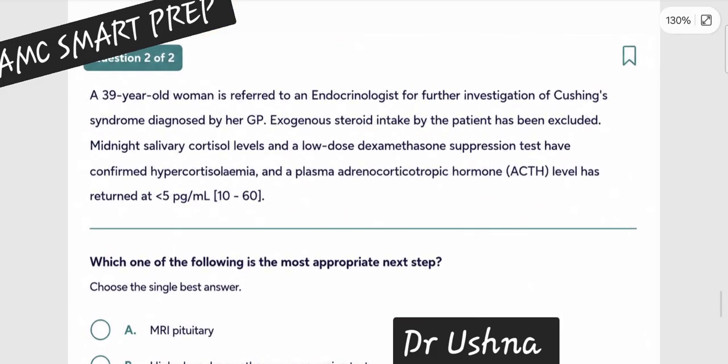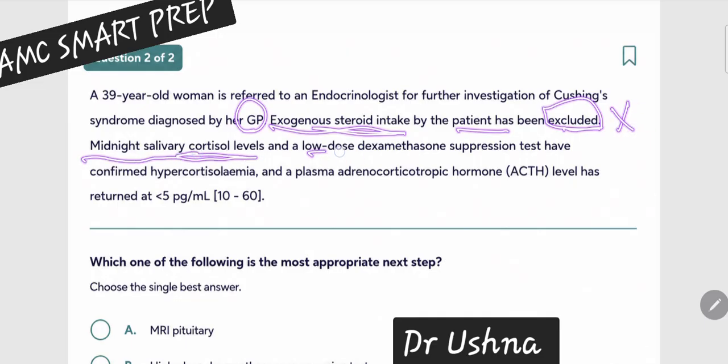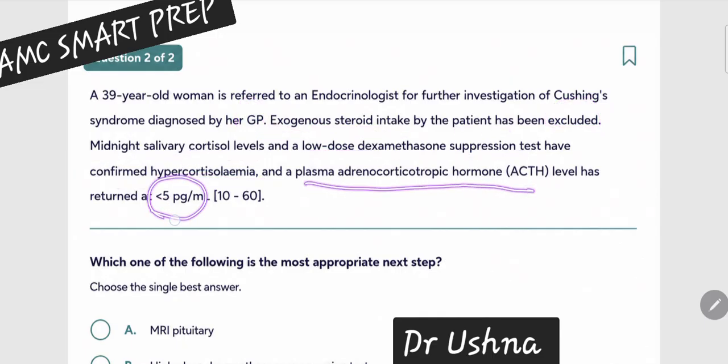Next important, let's summarize the question. Last question. A 39-year-old woman is referred to an endocrinologist for further investigation of Cushing syndrome diagnosed by the GP. Exogenous steroid intake by the patient has been excluded. They are not taking steroids. Midnight salivary cortisol level and low dose dexamethasone suppression confirm hypercortisolism, and the ACTH level is less than 5. So remember, less than 5, that means you are not talking about pituitary, you are not talking about ectopic, which are basically the causes of high ACTH level.